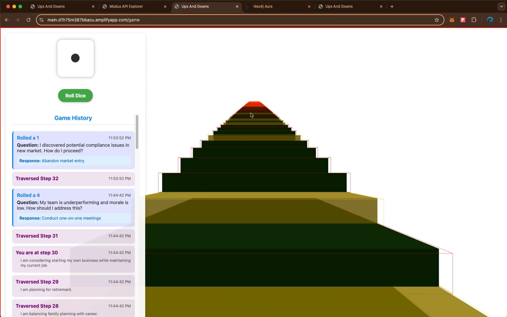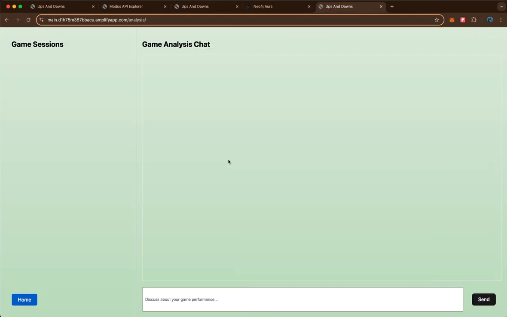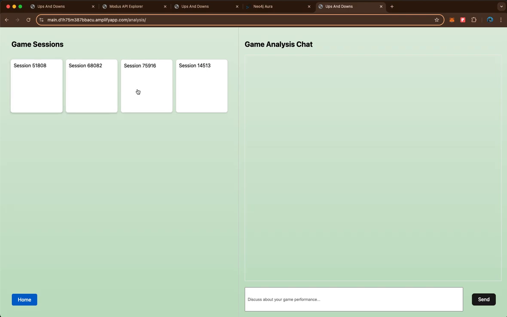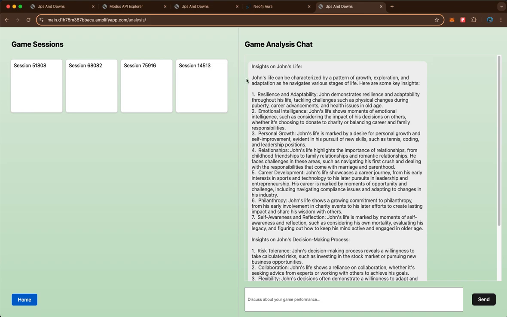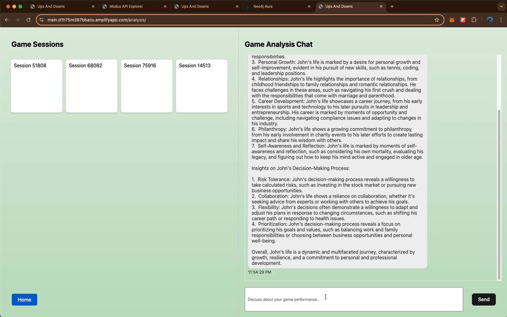Now what happens when we finish this game? This goes up to 100. Let's not play up to 100 for now. But when we are done with our games, we get an analysis, and this is an analysis chart. Let's pick any game. So here is a life that John lived. And this is the summary of how John lived. What are the decisions he made?